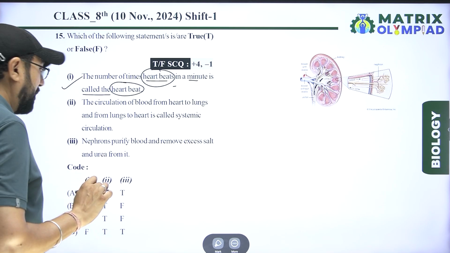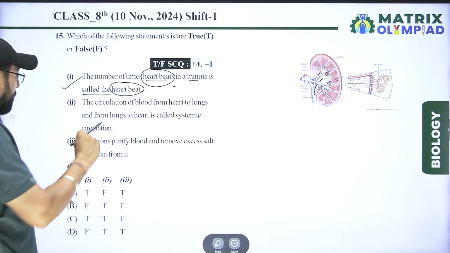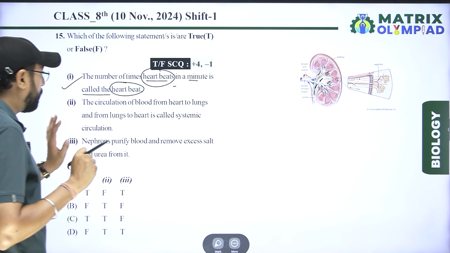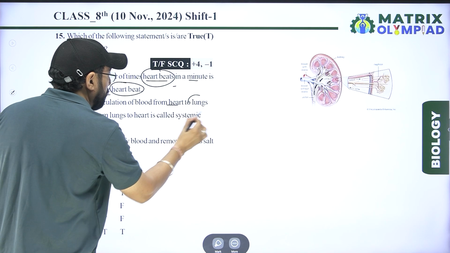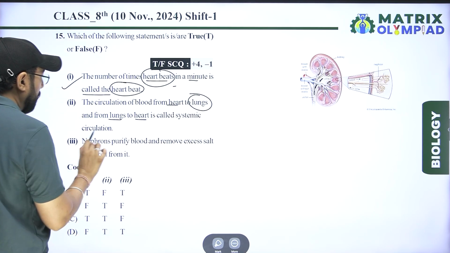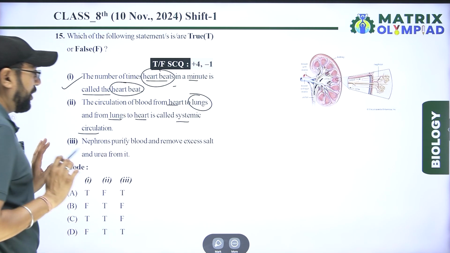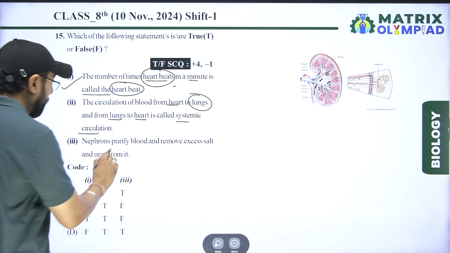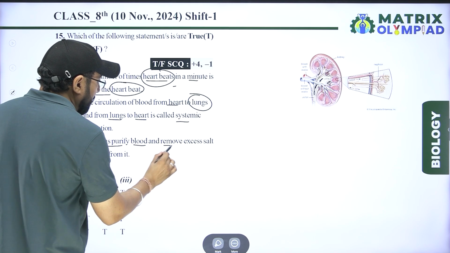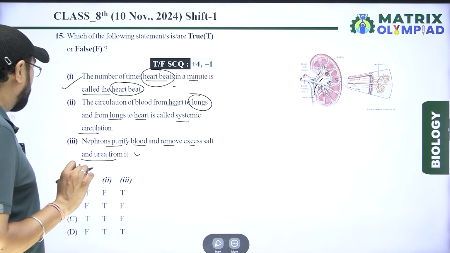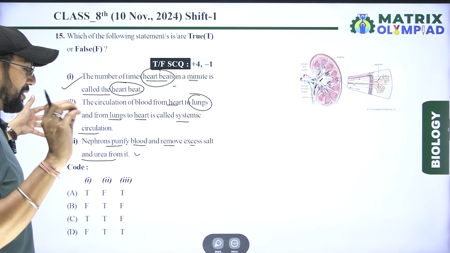The circulation of blood from the heart to the lungs and from the lungs to the heart is called systemic circulation. And nephron purifies blood and removes excess salt and urea from it. These are the three statements.